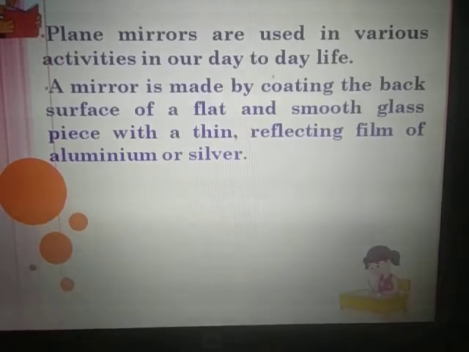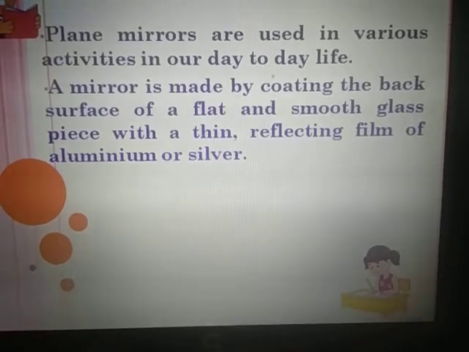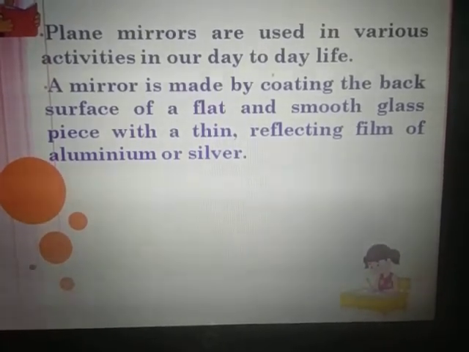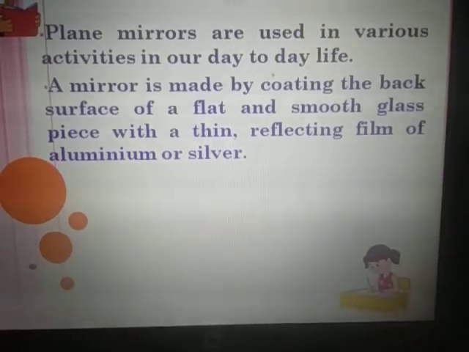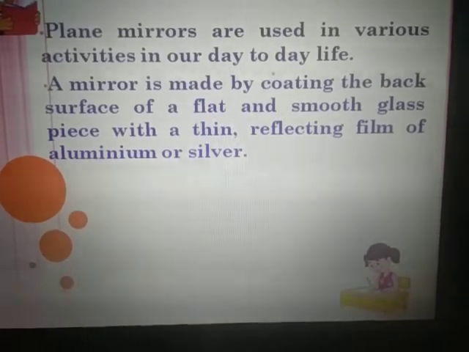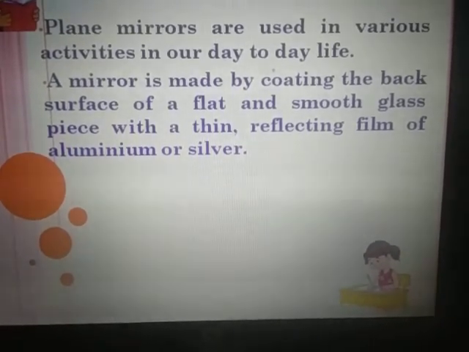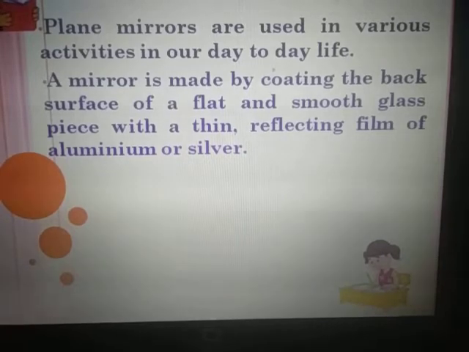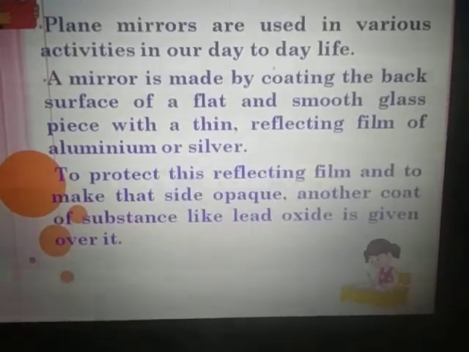Now how is a mirror made? A mirror is made by coating the back surface of a flat and smooth glass piece with a thin reflecting film of aluminum or silver. What does this mean? If you want to make your own mirror, you will have to take a plain transparent glass, and on one side of it coat a thin reflecting film of aluminum or silver.